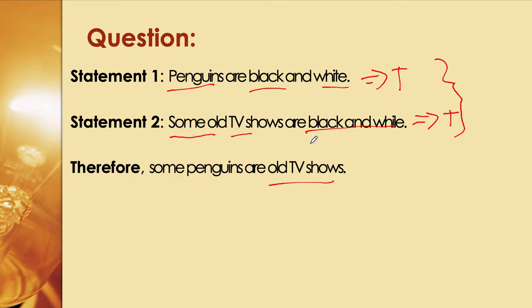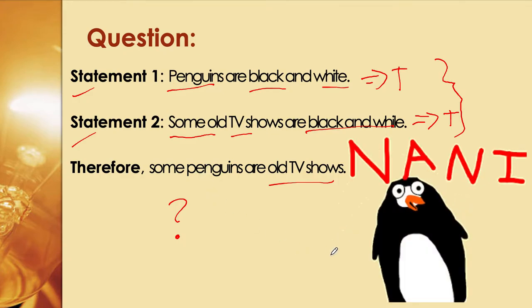Which is of course questionable. Statement one is true and statement two is true, but the combination of those two statements is wrong. What just happened? Penguins are not TV shows, and that's a fact. This is where the importance of logic comes in. We cannot just write whatever statements we want and conclude something because the statements are true. Logical arguments and the flow of logic are also important when it comes to the truth values, which we're going to talk about later.